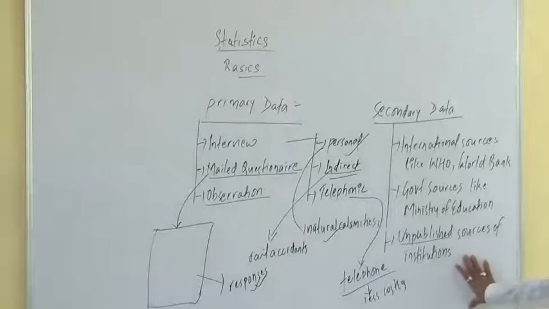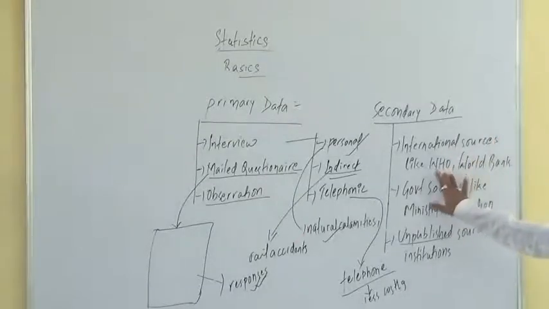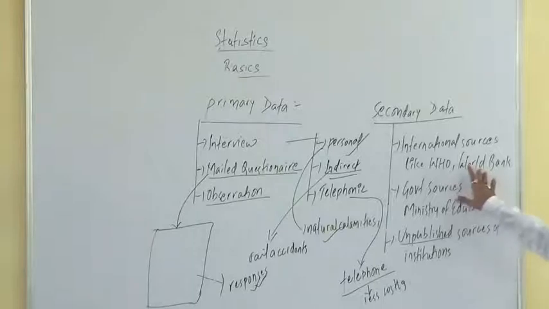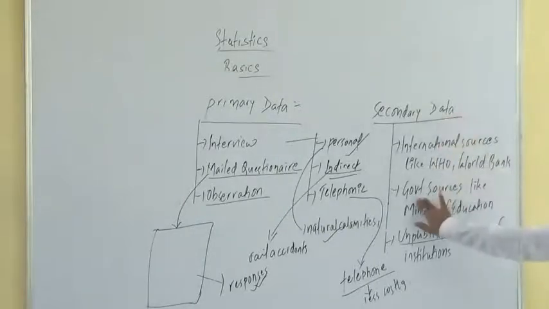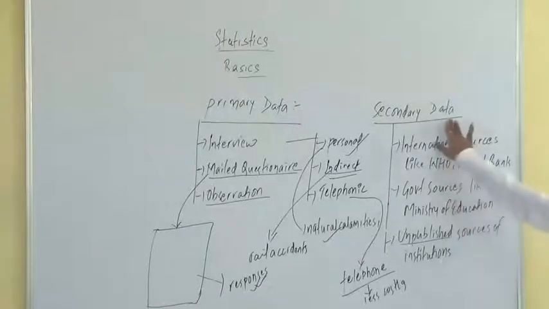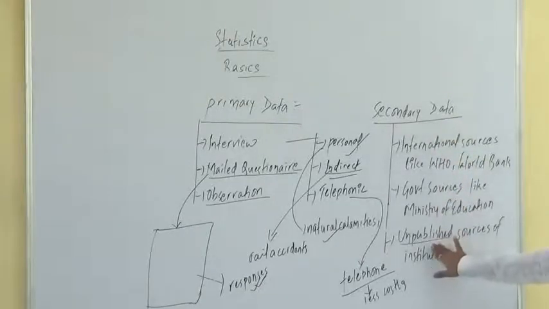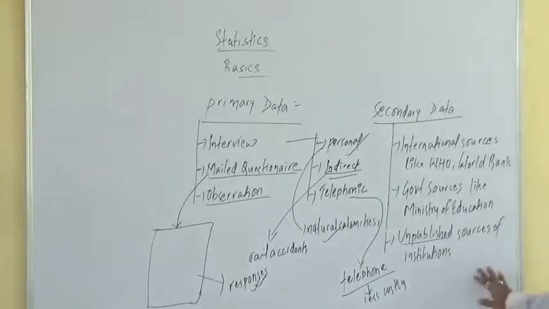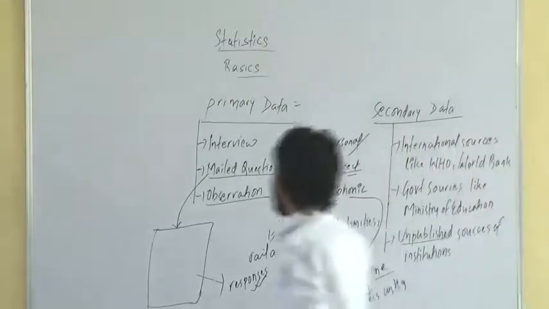If you are collecting information from international sources like the World Health Organization or the World Bank, that will be called what? Secondary data. Similarly, if you are gathering information from government sources like the Ministry of Education, Ministry of Law and other government sources, it will be called secondary data. Similarly, data from unpublished sources of different institutions or organizations will be called secondary data. All these are important in case they ask you theoretical questions, and they have asked them a number of times in past question papers. Fine. We'll move ahead with some new topics here.